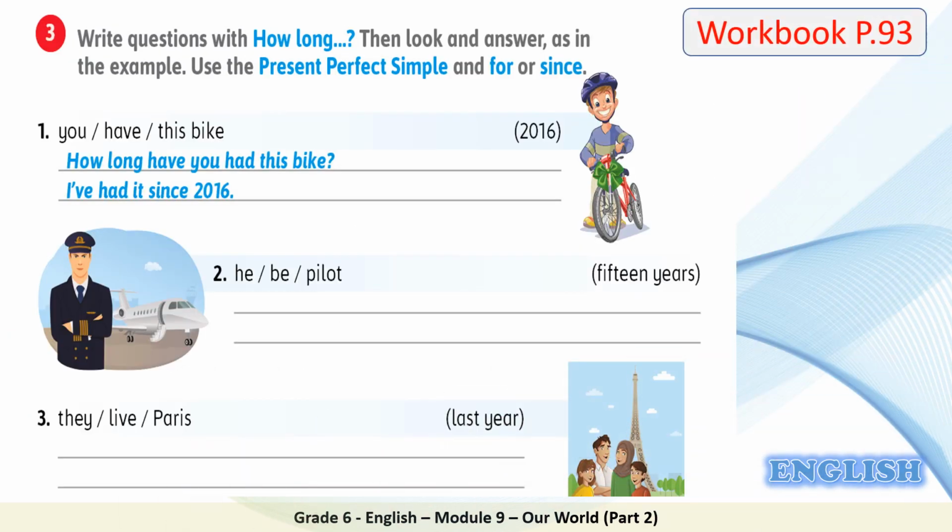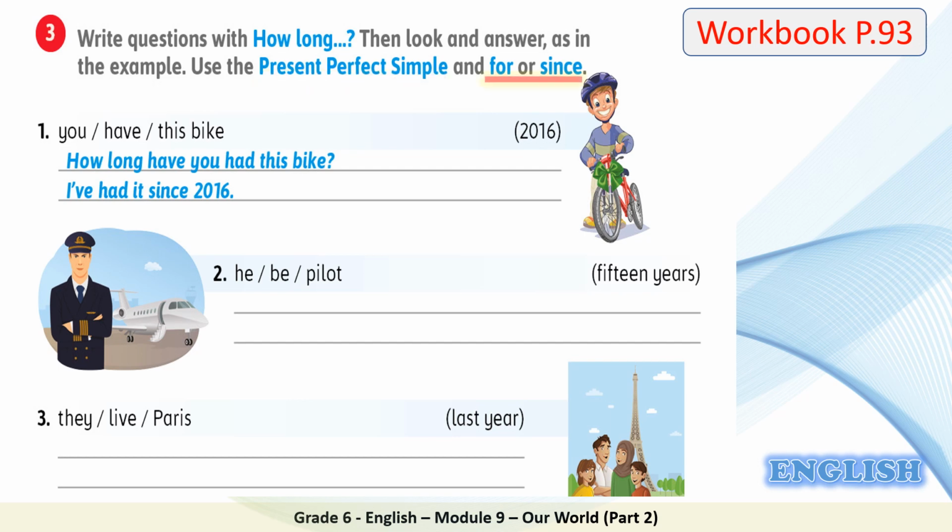Now let's make questions using how long and answer them. Open your workbook page 93, activity number 3. What we will do in this activity, we will write questions with how long, then look at the answer as in the example. We have to use the present perfect simple and use, of course, for or since to answer the question. Let's look at the first one, the example sentence.